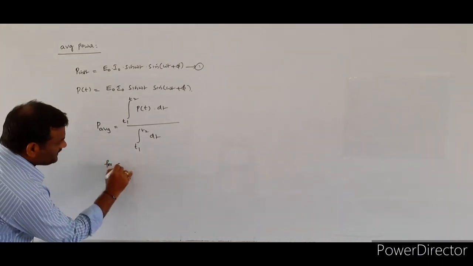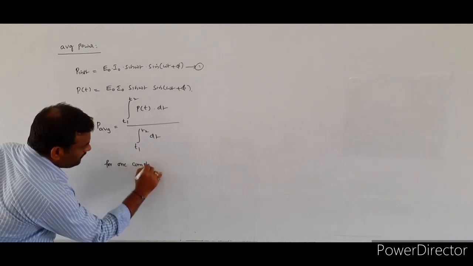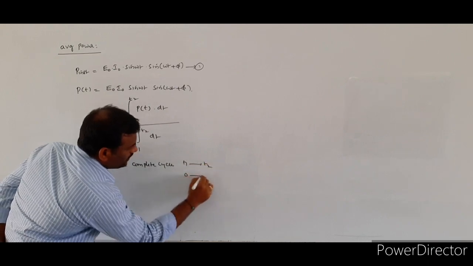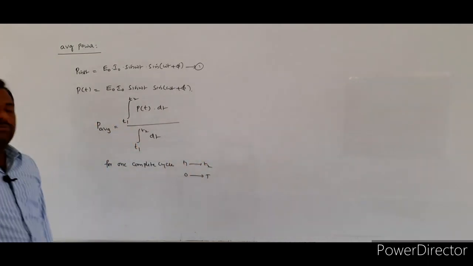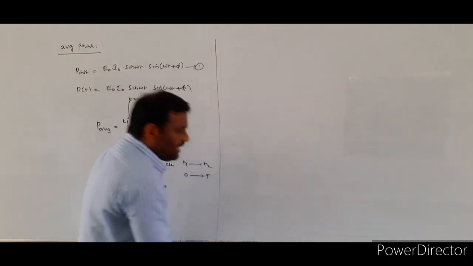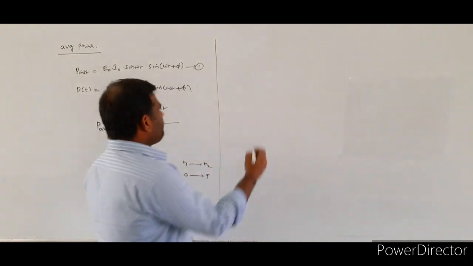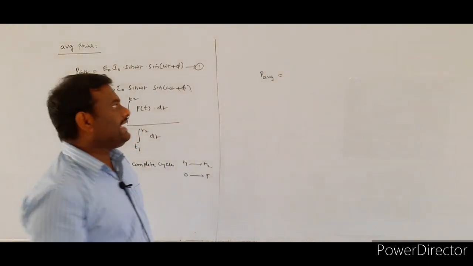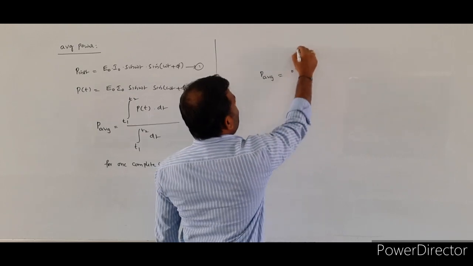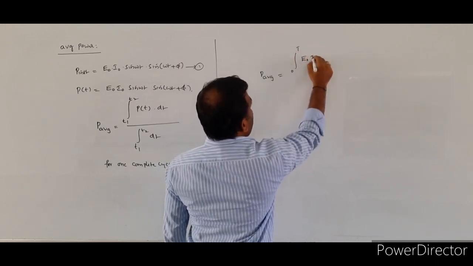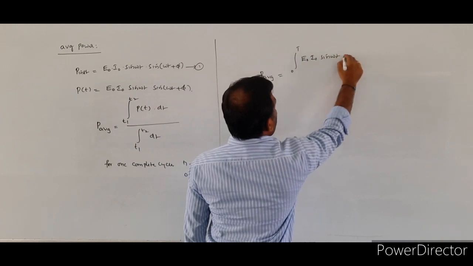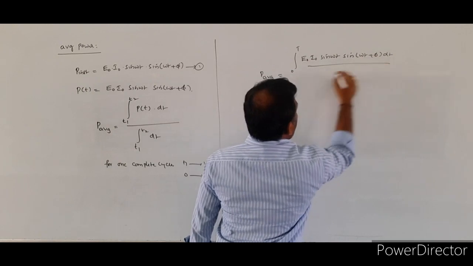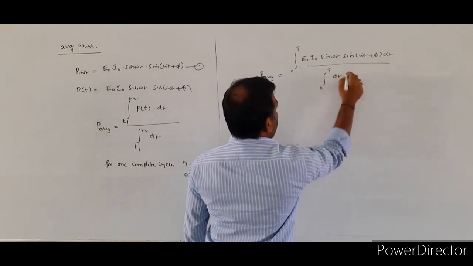So for one complete cycle, the limits T1 to T2 become 0 to capital T. Therefore, P average for one complete cycle is equal to integral 0 to capital T E naught I naught sin omega t into sin of omega t plus phi into dt by integral 0 to capital T dt.